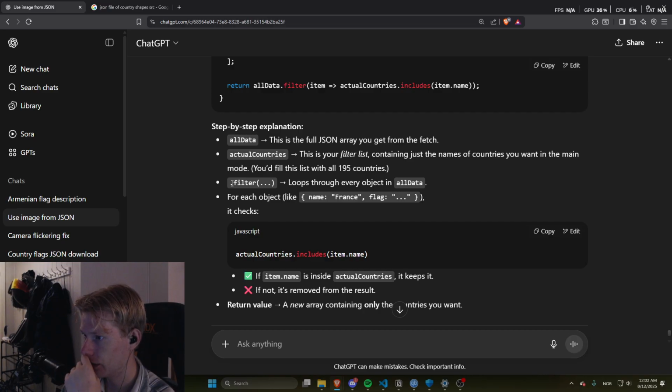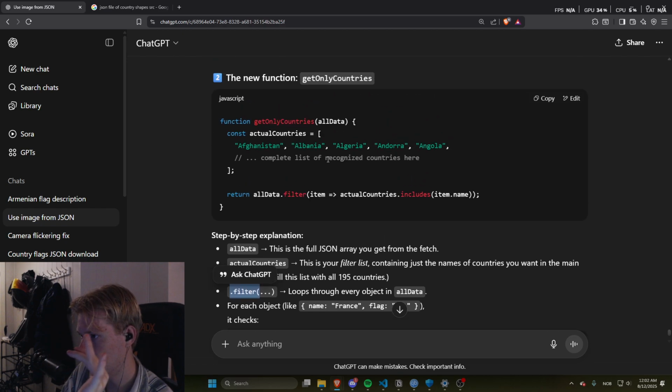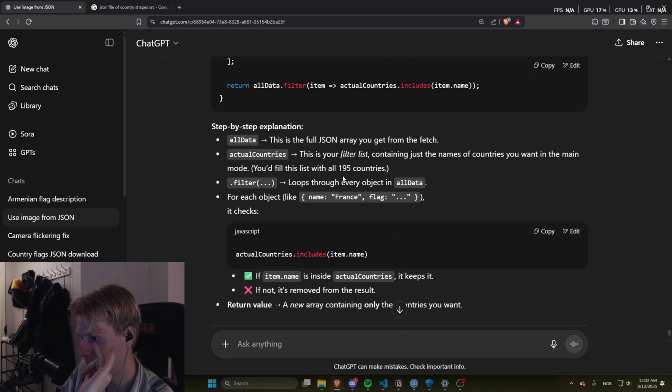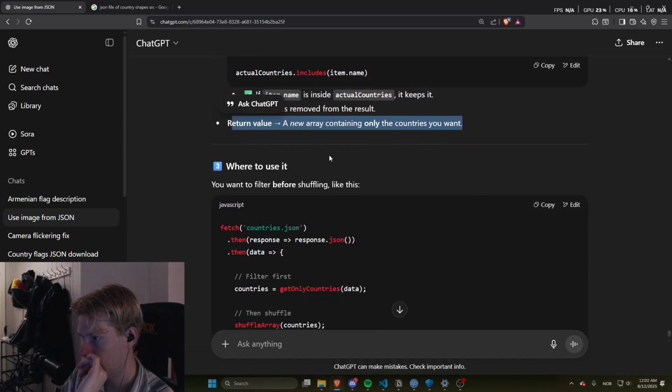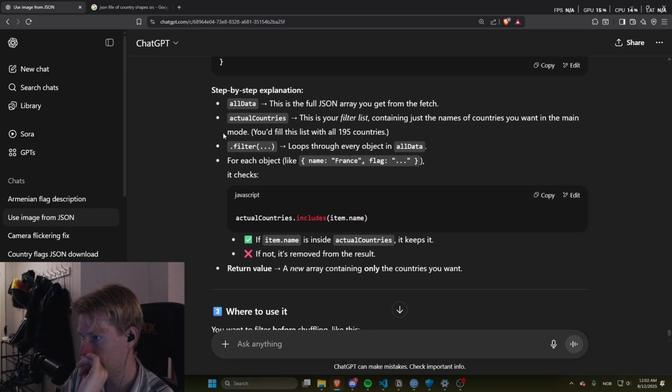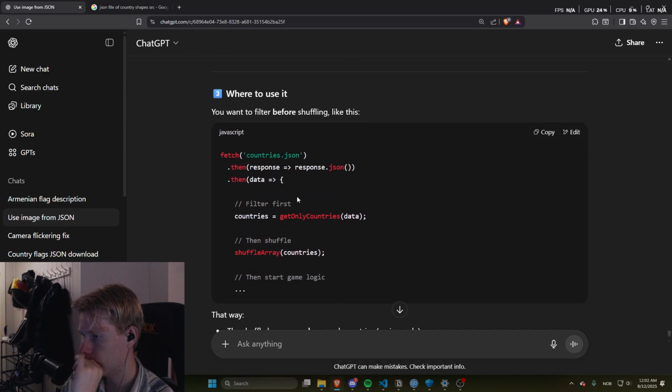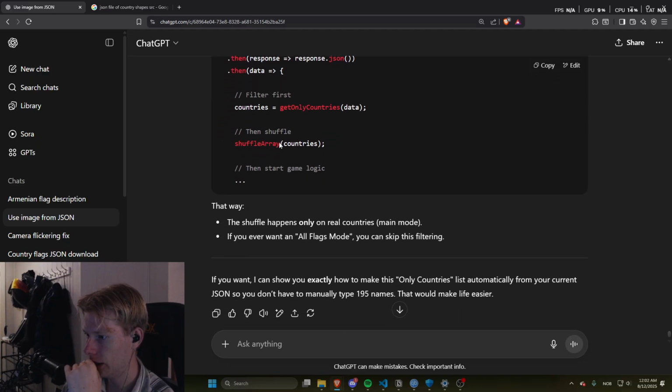Filters through every object. I guess this actually goes through and then takes out the names that we have here, I think. Yeah, that's exactly what it does. And it returns a new value. Very interesting code here. You want to filter before shuffling. Yeah, obviously.